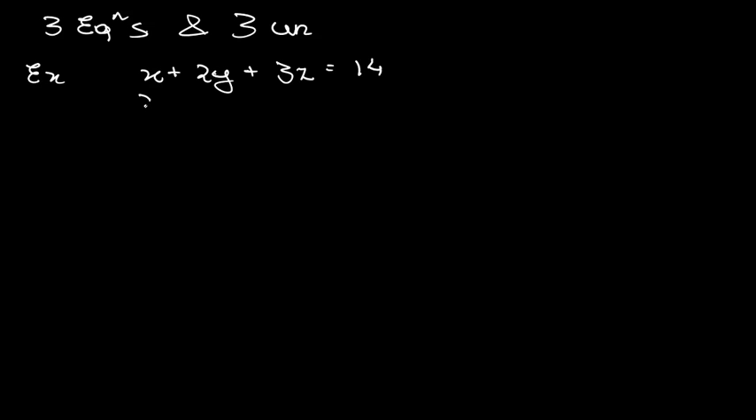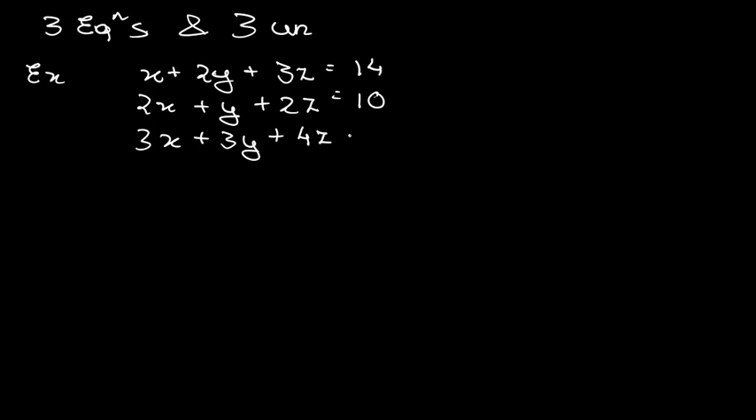The next equation is 2x plus y plus 2z, it is basically equal to 10. Okay, correct. Now the third equation is 3x plus 3y plus 4z is equal to 21. Okay, so we are having these three equations and now we want to solve them. So first step, what you can do, you can just number these equations: this is equation number 1, this is equation number 2, and this is equation number 3.